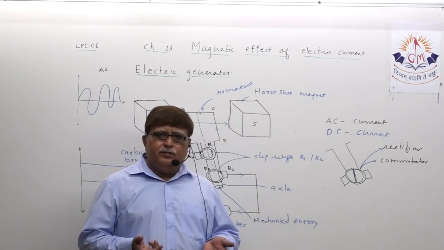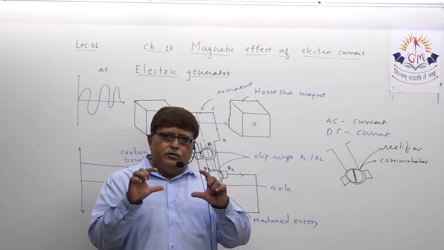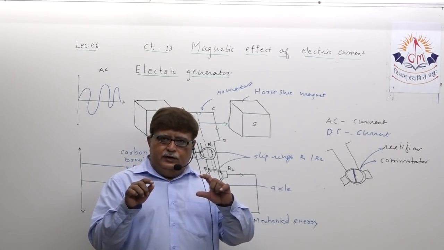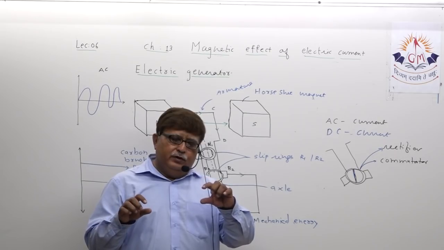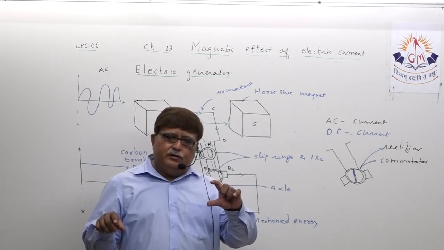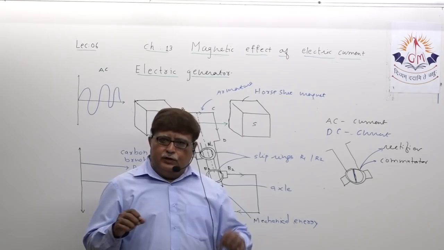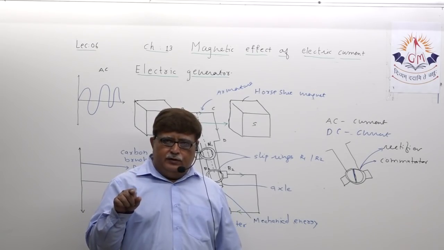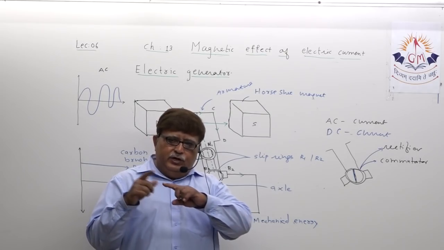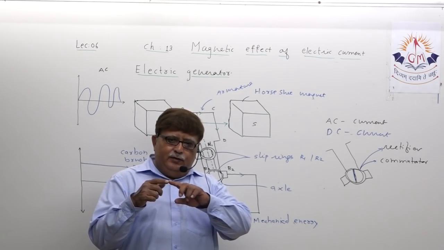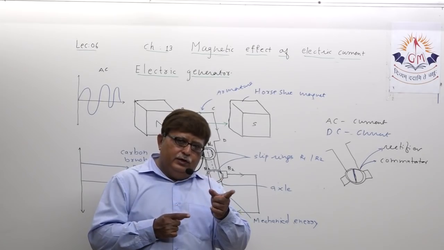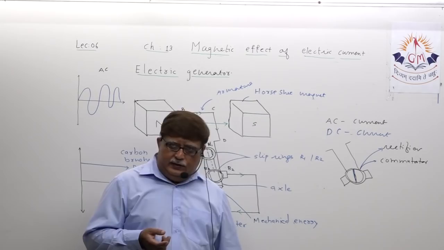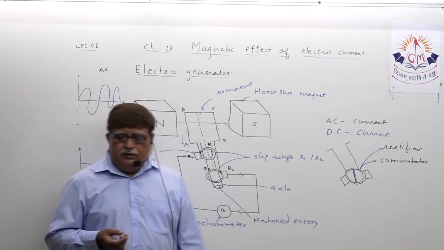There is another way also. You take two coils, one attached to the galvanometer and one to an electric supply. When you pass electric current through one coil, it becomes a magnet. That magnet is going to affect the nearby coil, and electric current can also be produced in that coil. It's simple to understand.